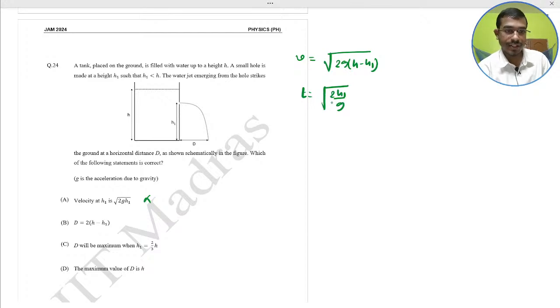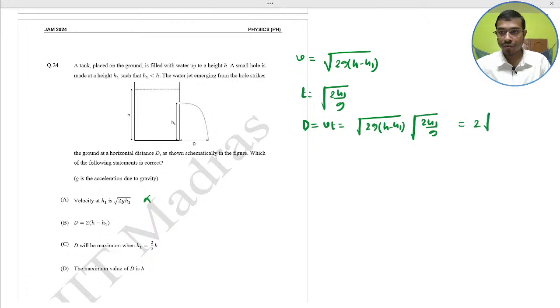Now you have to find the distance, so I just check all the options. d would be v t, that is root of 2g into h minus h1 into root of 2h1 by g. This would be twice square root of h1 into h minus h1. So B also is incorrect.